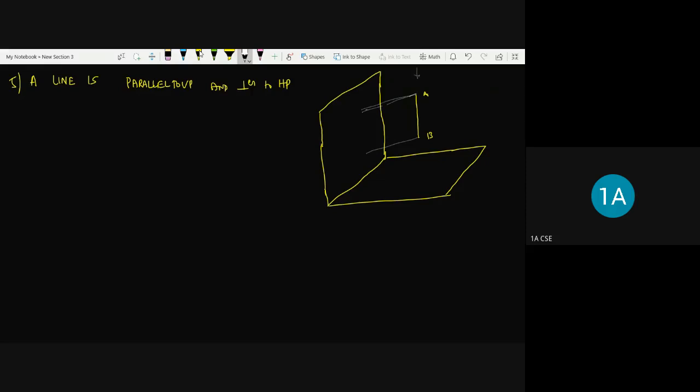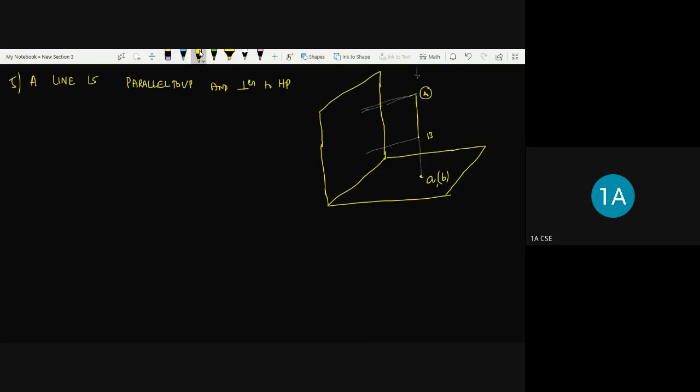Now, while viewing the top view of this particular line, AB coincides, and it will project onto this horizontal plane and be represented as a point view. Both A and B coincide. So which is visible first? A is visible first. So that is why A comma B, and B should be represented in brackets because it is not visible.